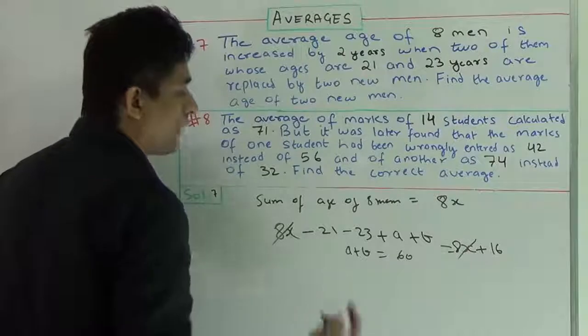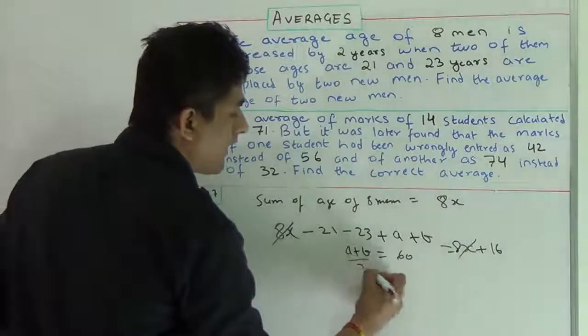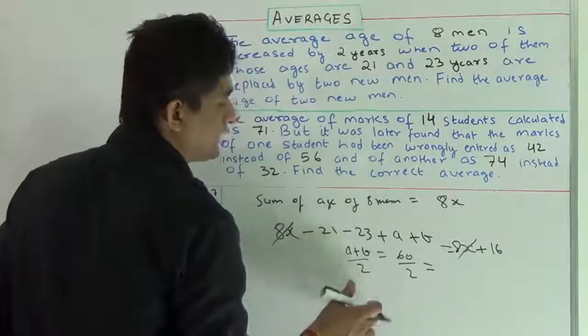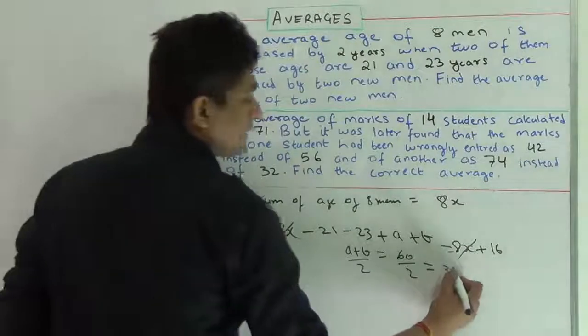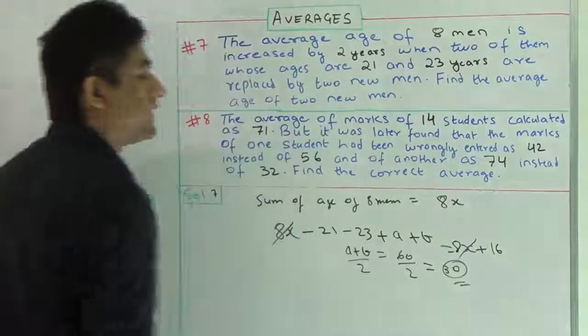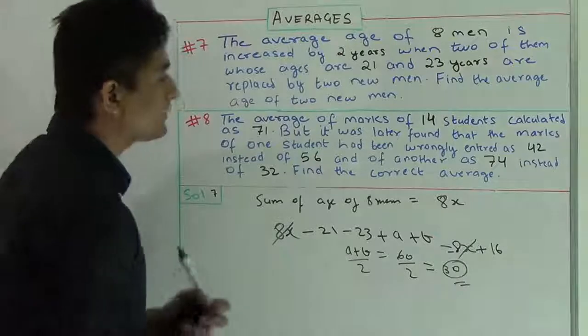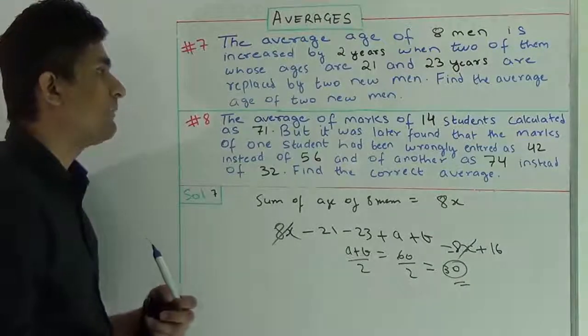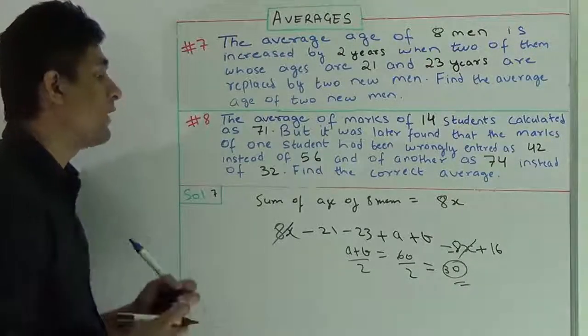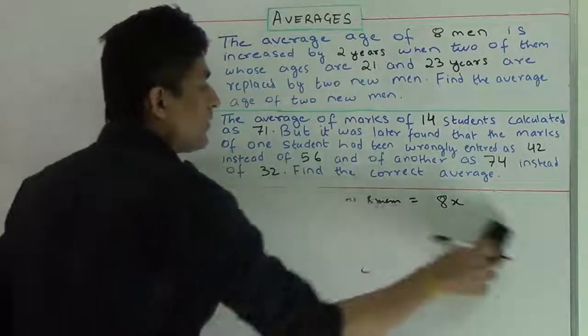So in order to find the average age of the 2 new men, I have to divide it by 2, because there are 2 men and so there are 2 observations. Hence the average age of the 2 new men is 30 years. I think this question is clear to you. A very simple question based on a simple basic formula. Now solve it with simple logic.